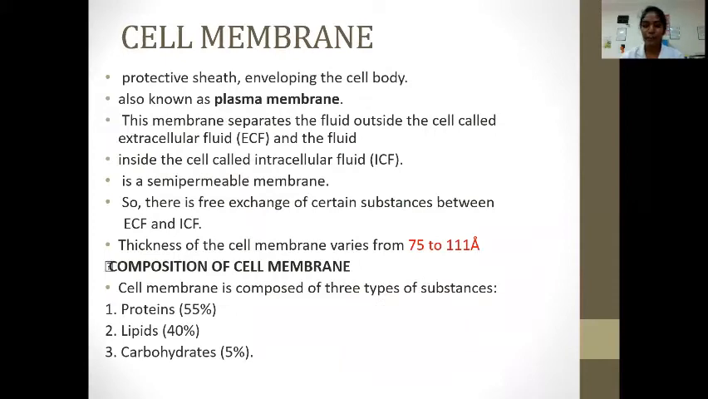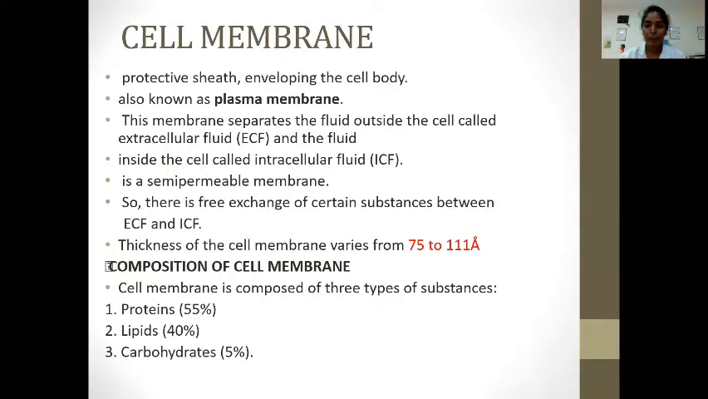Going into the cell membrane. A cell membrane is a protective sheet enveloping the cell body. It is also called the plasma membrane. This membrane separates the fluid outside the cell, called the extracellular fluid, and the fluid inside, called the intracellular fluid. It is a semi-permeable membrane. So, there is free exchange of certain substances between the extracellular fluid and intracellular fluid. Thickness of the cell membrane varies from 75 to 111 angstrom.